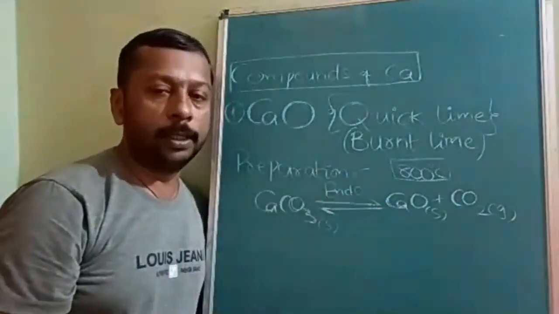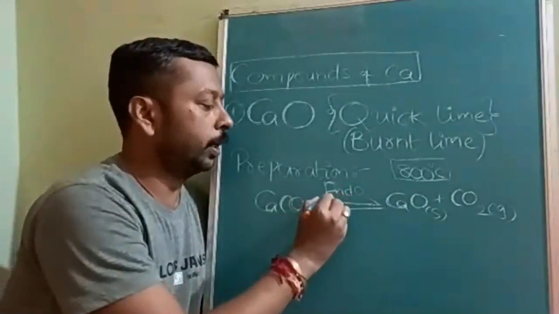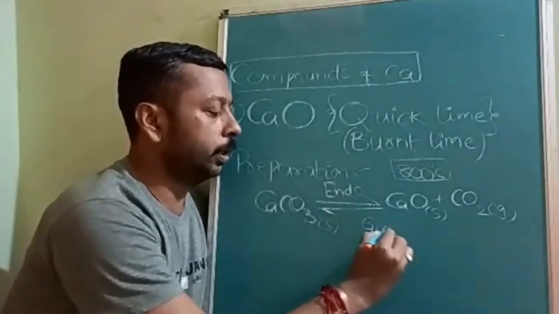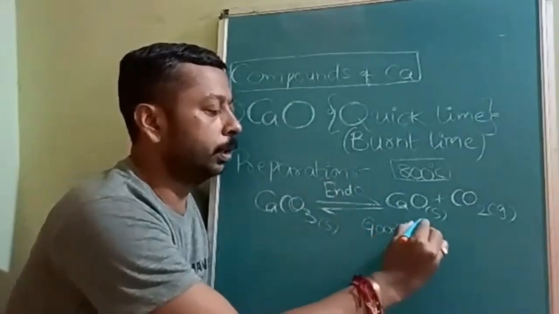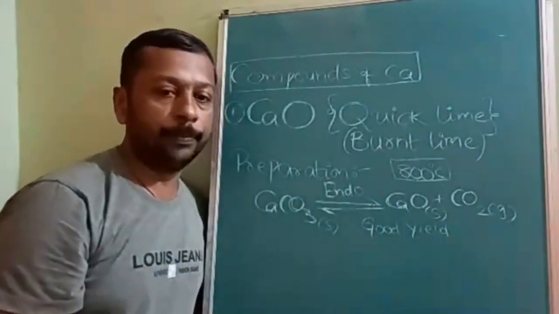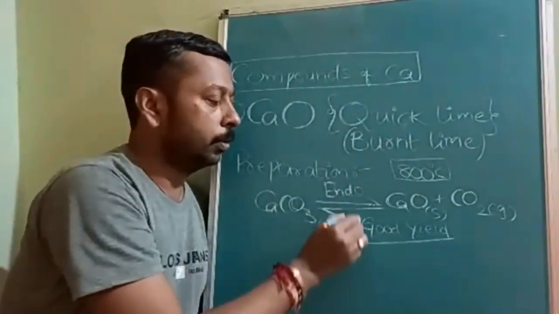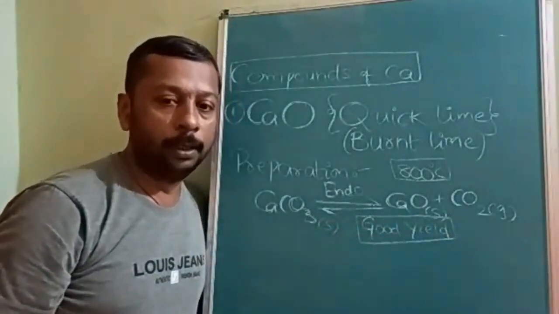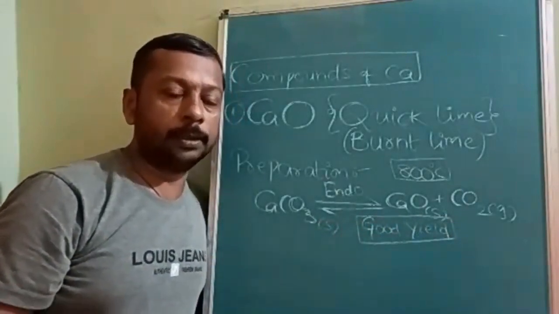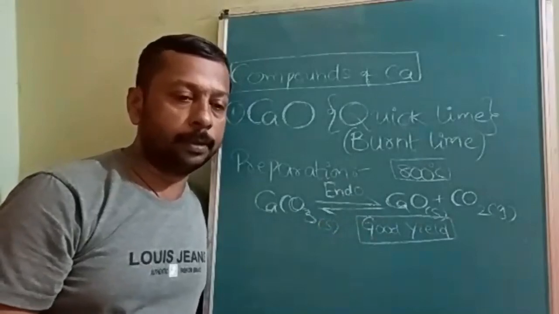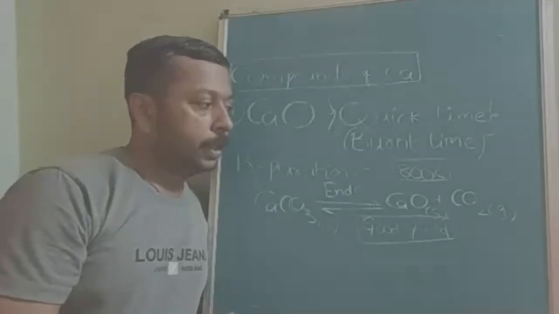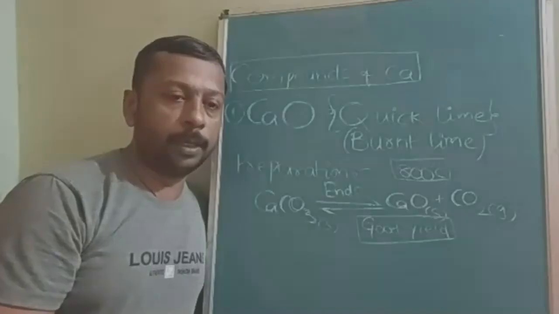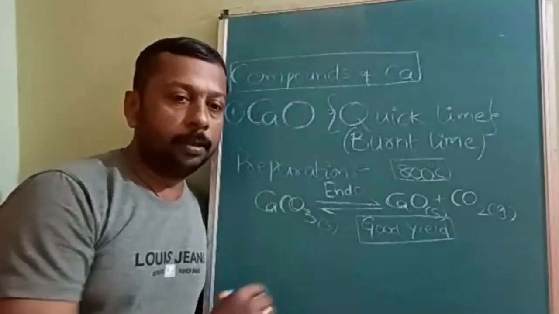According to Le Chatelier's principle, the question will use the words good yield of calcium oxide. When will there be a good yield of calcium oxide? The first statement for a reversible reaction is to remove the product.